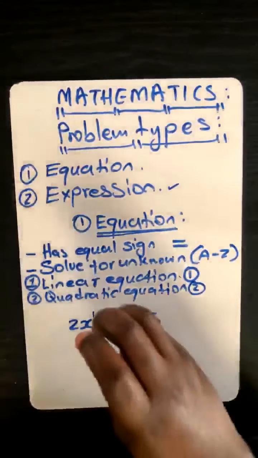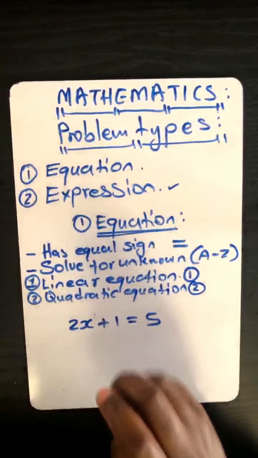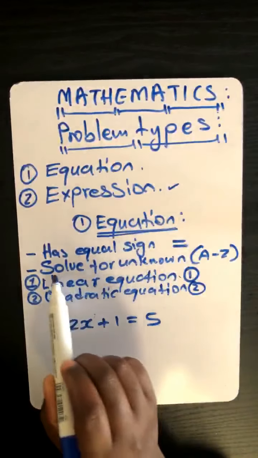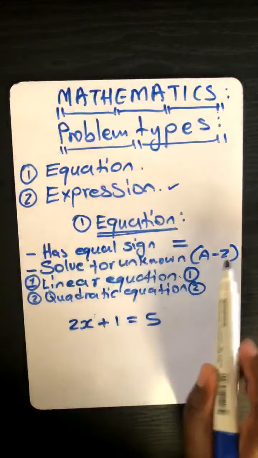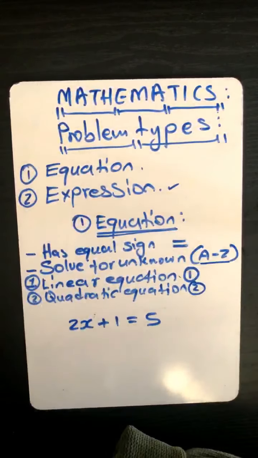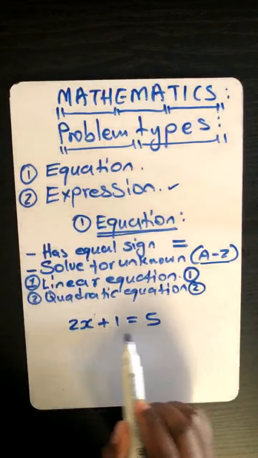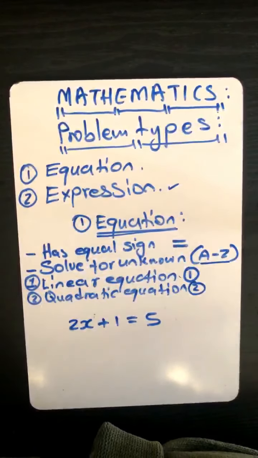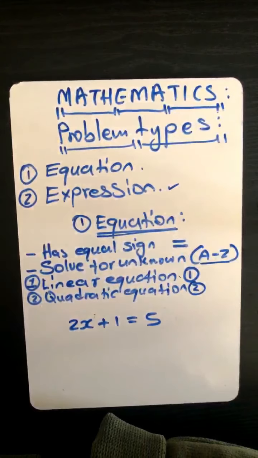Okay, so now we said when we have either a linear or a quadratic equation, we solve for the unknown. And the unknown is represented by any letter from A up to Z. So on this equation, what is represented by the unknown? 5.